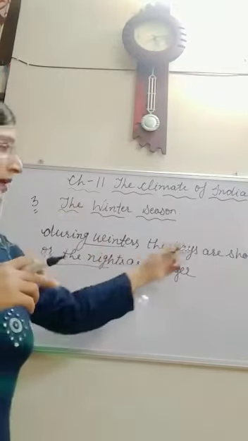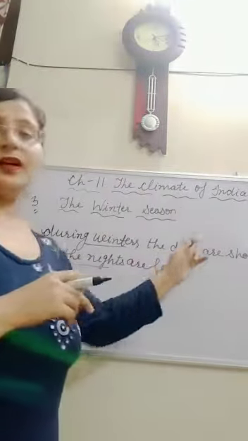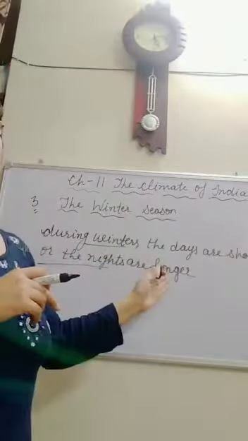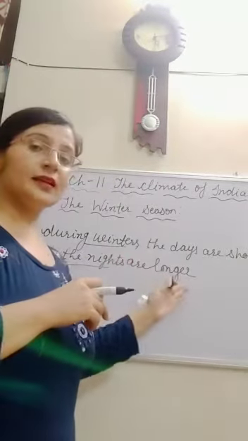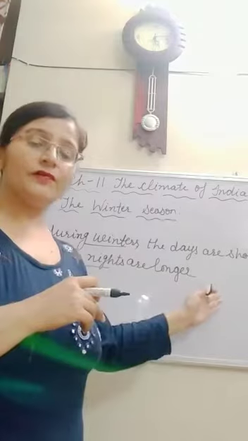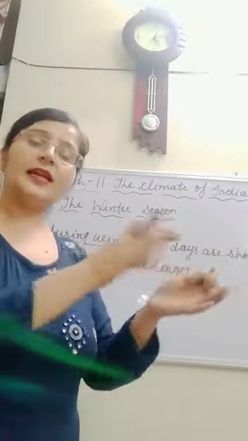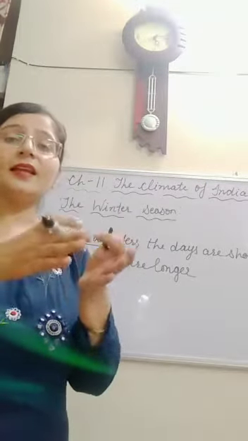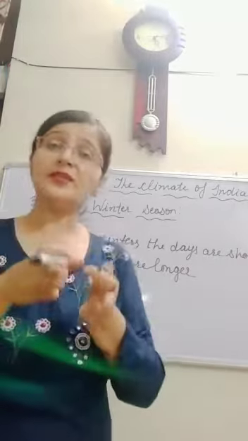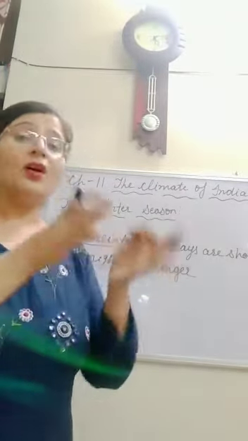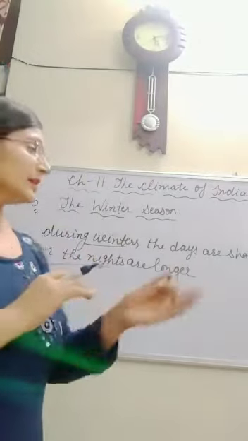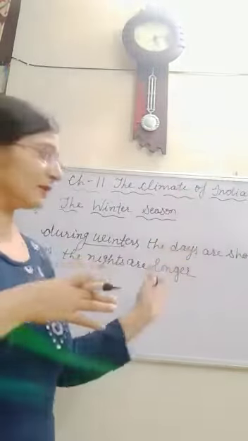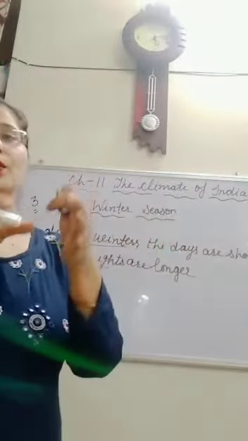By the end of October, days begin to get shorter and the nights become longer. And during winters, the rays of the sun get inclined. Why do the rays of the sun get inclined? Inclined means they can be horizontal or vertical.